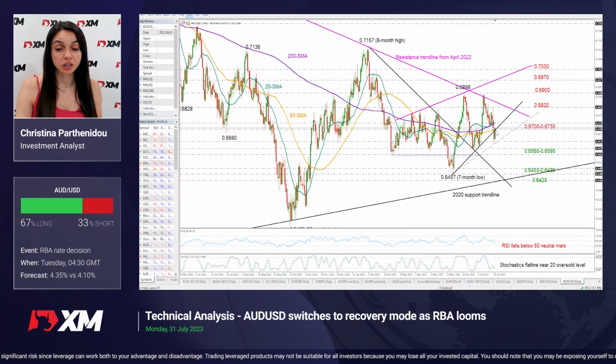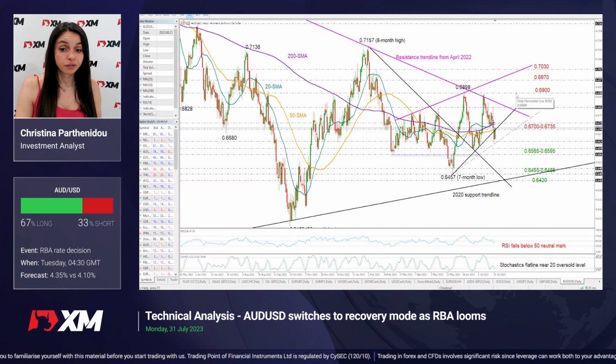We can see that the pair is currently testing the 0.67 round level. This is where the 50-day moving average meets this broken support trend line. While not far above that, the 20 and 200-day moving averages at 0.6735 could be another obstacle before the pair heads towards this key resistance trend line from April 2022 at 0.6820. We need to overcome that line over here in order to re-challenge the tough 0.69 resistance territory where the price peaked twice during the previous sessions.